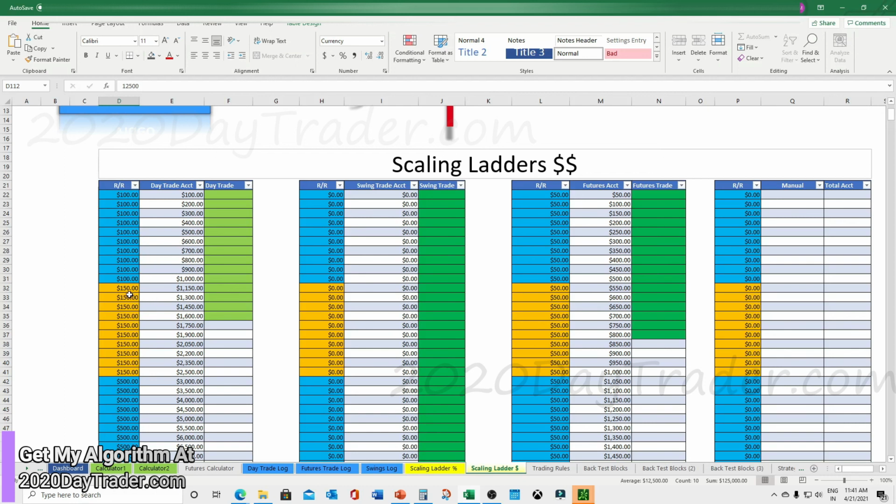Now, we could back up a little bit here, but at least I'll stay in the 150 range. When you back up to the $100 range, it takes that much longer to get back where you were, because you're winning less. But if I lose 150 to make 150, it's pretty fast. So all good if we have a couple losers that pop in. But yeah, well on our way here.